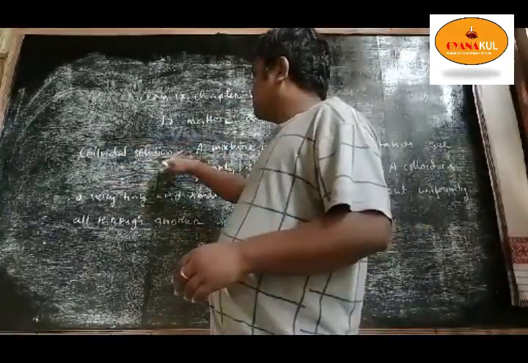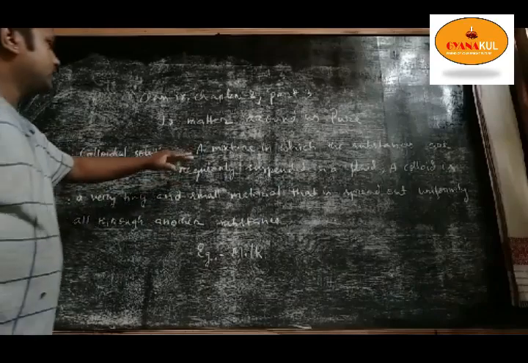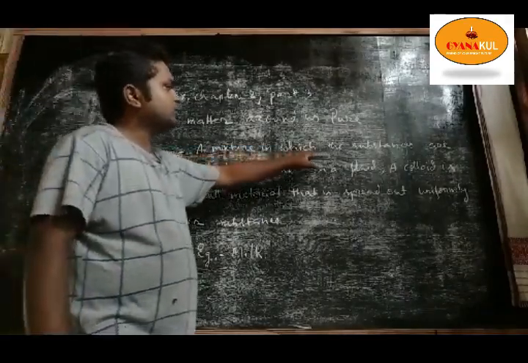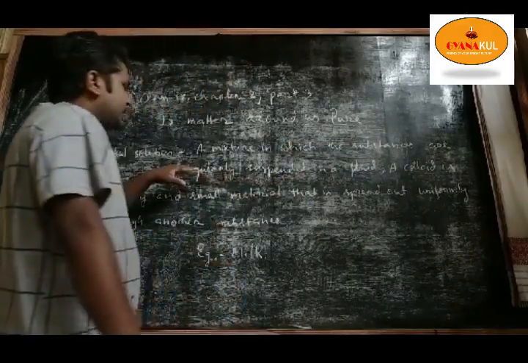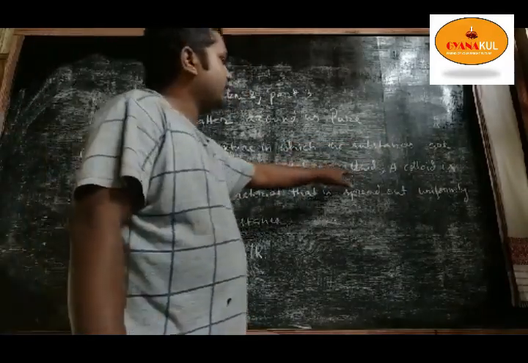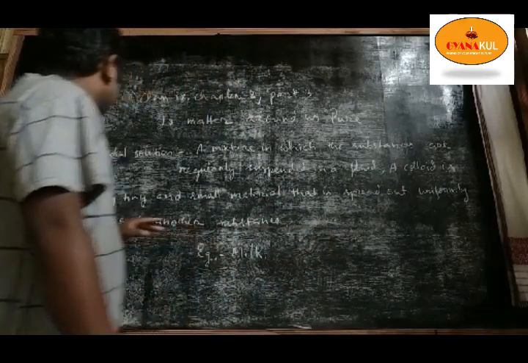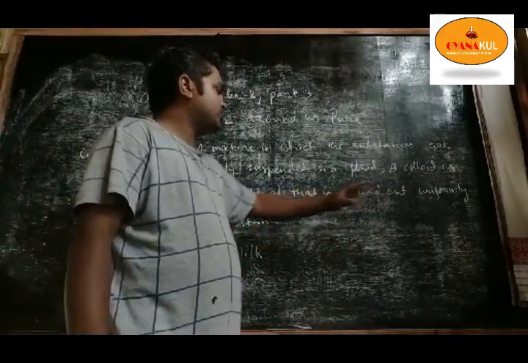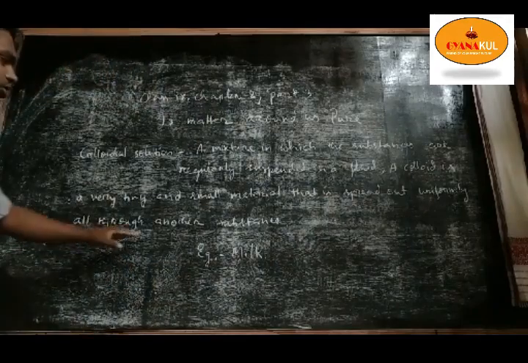Now colloidal solution, first you take the definition. Then we discuss it as a mixture. A colloidal solution is a mixture in which the substances are regularly suspended in a fluid. A colloid is a very tiny and small material that is spread out uniformly all through another substance.